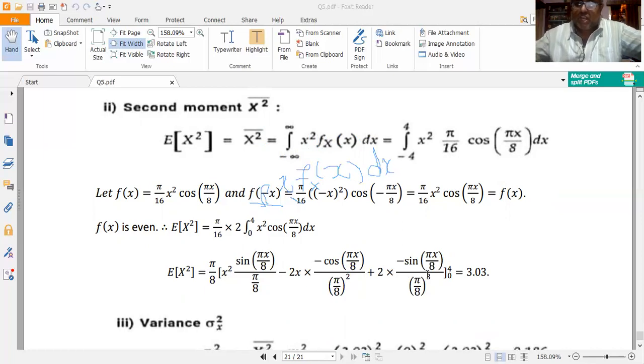This procedure goes on continuing, and the signs alternate between plus and minus. But where should I end this procedure? When I get the differential coefficient after successive differentiations to be equal to 0, then I should end this procedure.